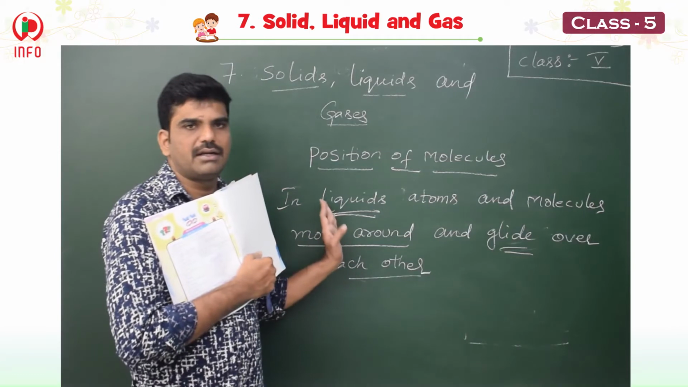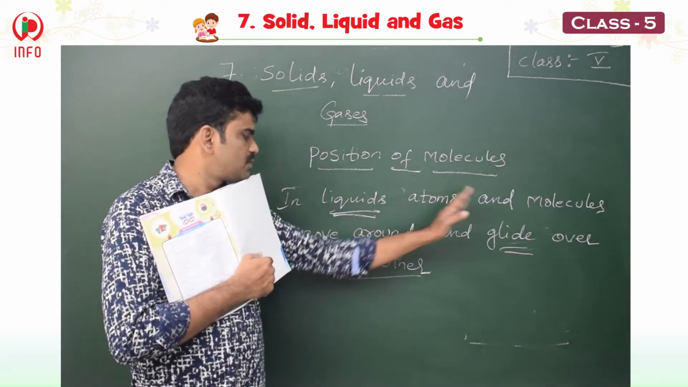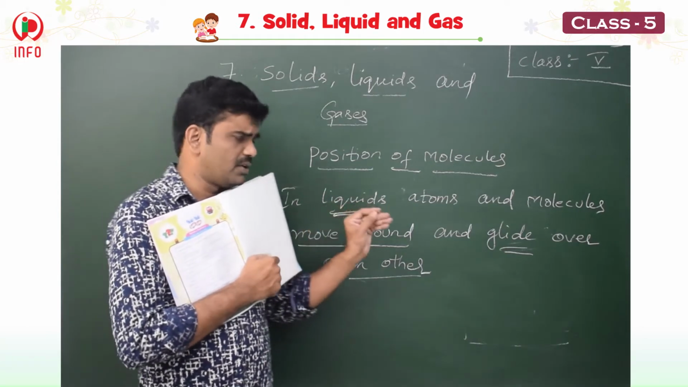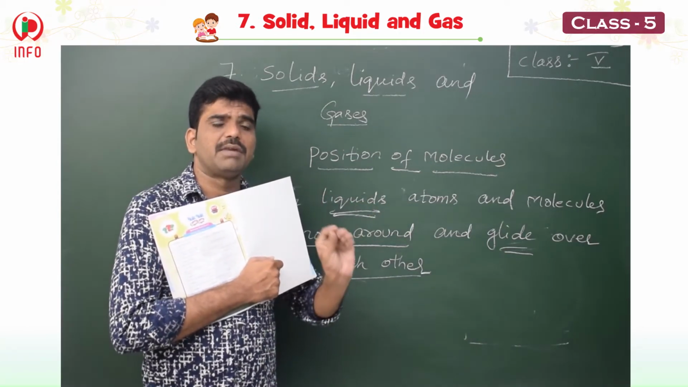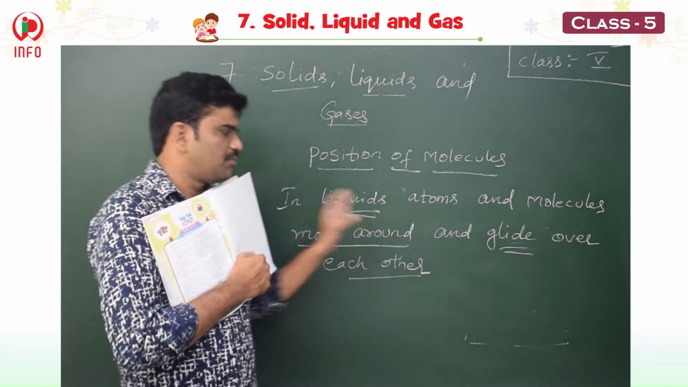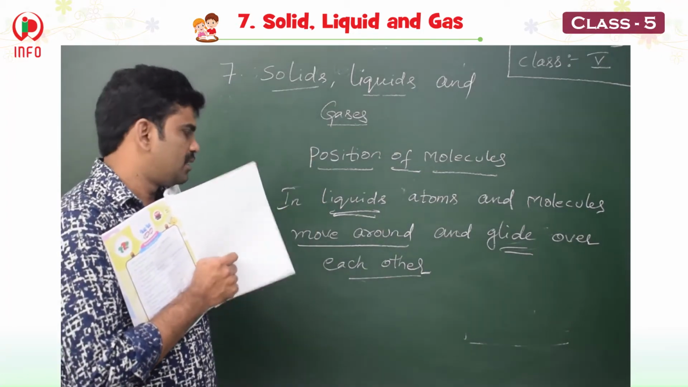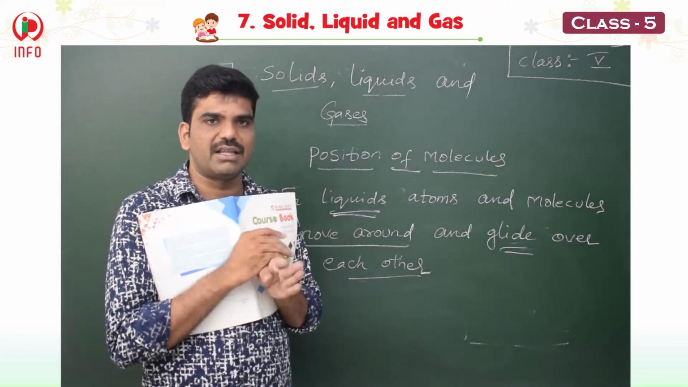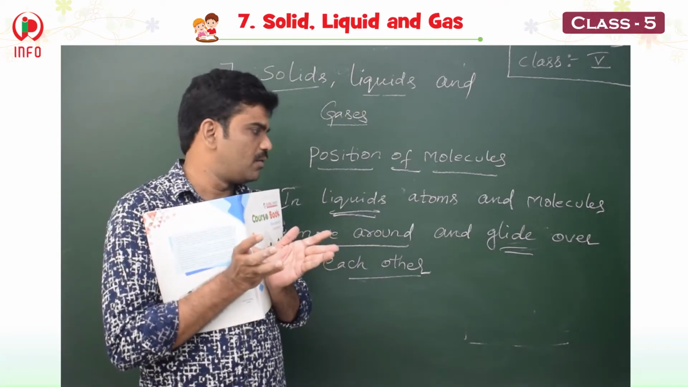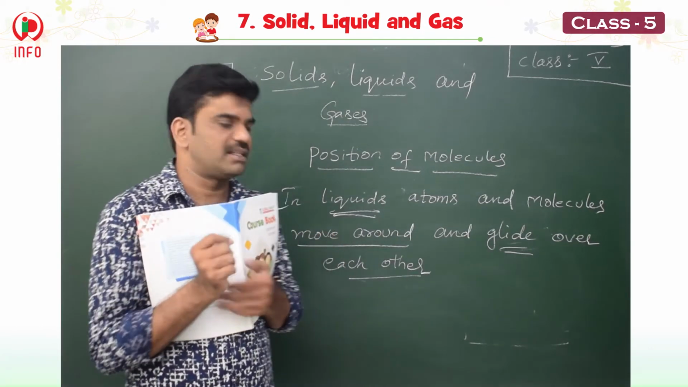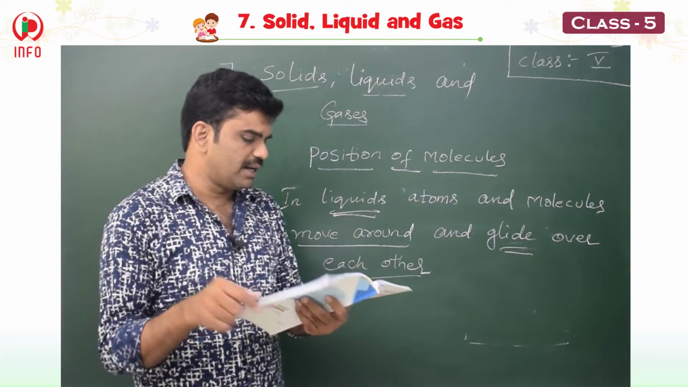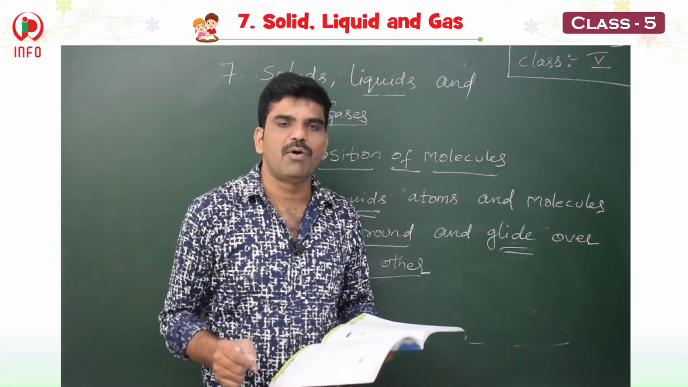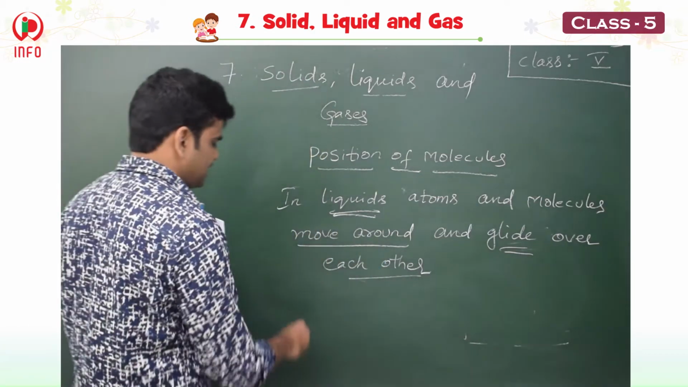See children, in liquids, atoms and molecules. In solids, the atoms or molecules will move, but they remain in the same place. But liquids are not like that. They will move around, but they glide over each other, they overlap each other, they will go one upon each other. That is called gliding. Okay, glide over each other. That is why liquids flow easily and can be poured into the containers.